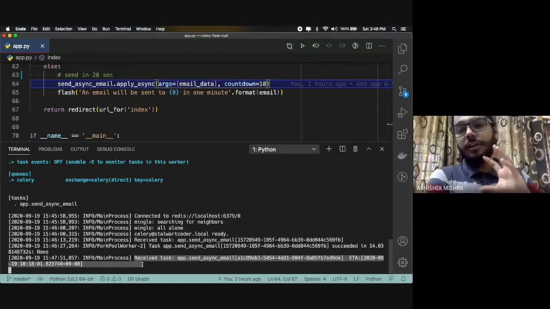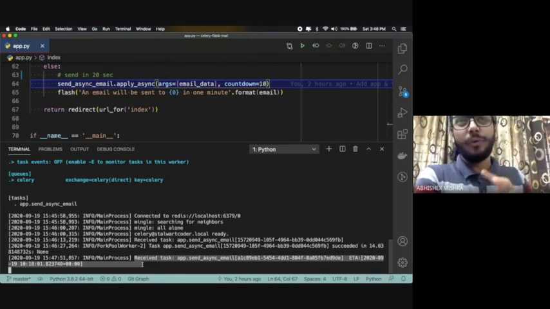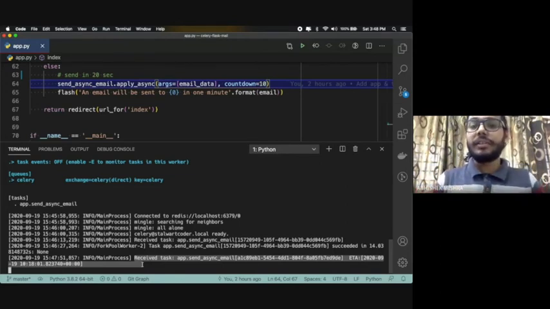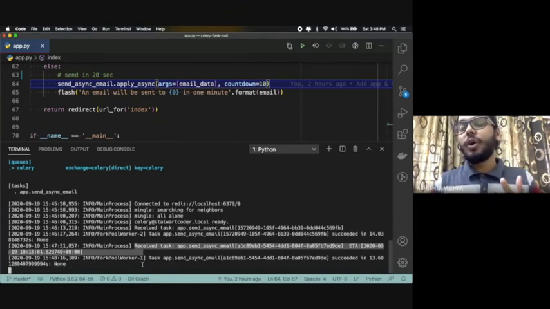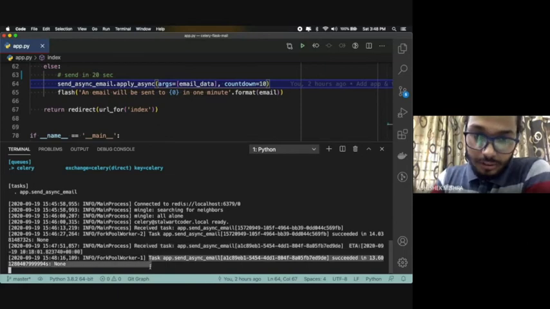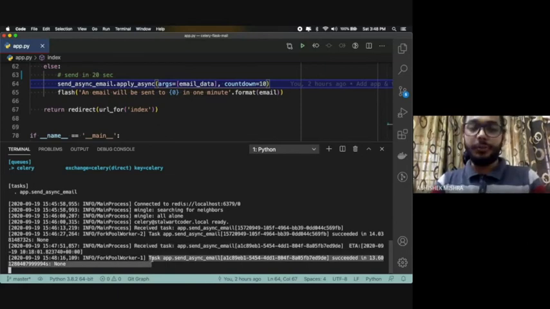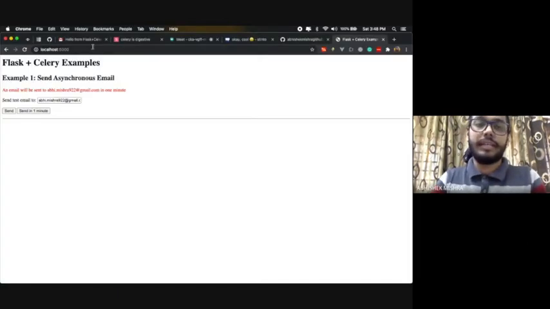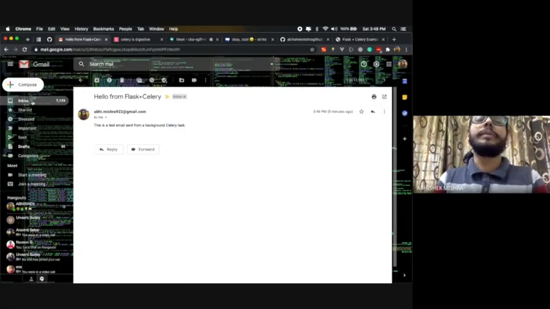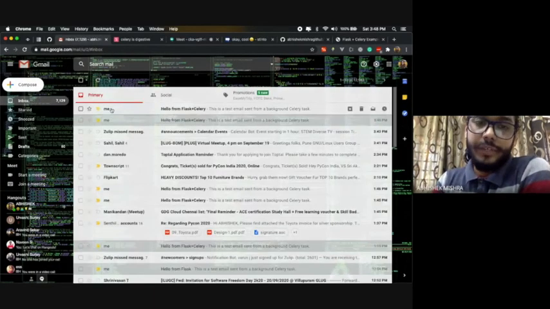And this is not how you run a periodic task. It's just a normal task. I have just applied the async method on top of that. If you want to run a periodic task, I'll tell you how that works. So Celery says, okay, the task has been executed. Now, if I go to my mailbox again, I should have received one more email. Okay, here we go.